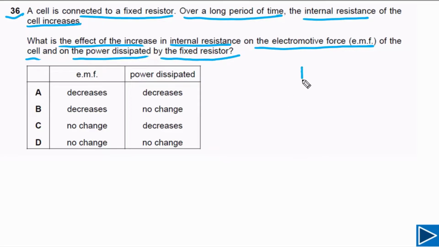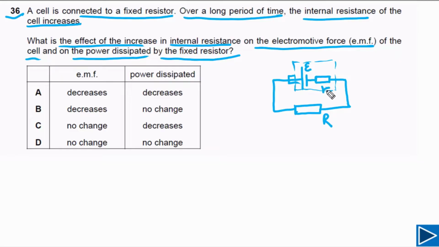First of all, let's try to sketch this circuit. So in this case, you can imagine that this is our battery and this battery has internal resistance. We can say EMF of this cell is E. And there is another resistor connected, that is the external resistor. And the resistance of the external resistor is fixed. We can say the resistance of the external resistor is capital R. So this is our cell actually, and the internal resistance of this cell is small r.